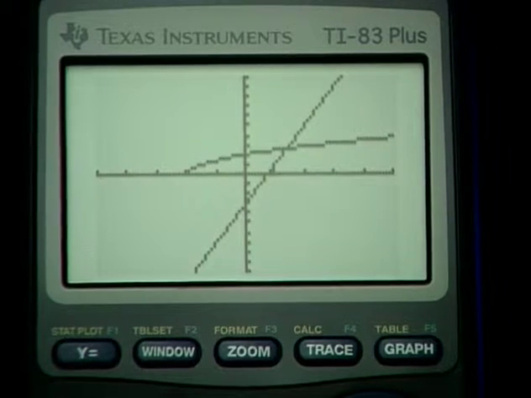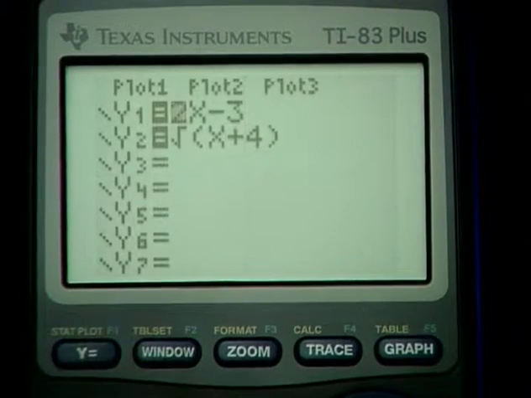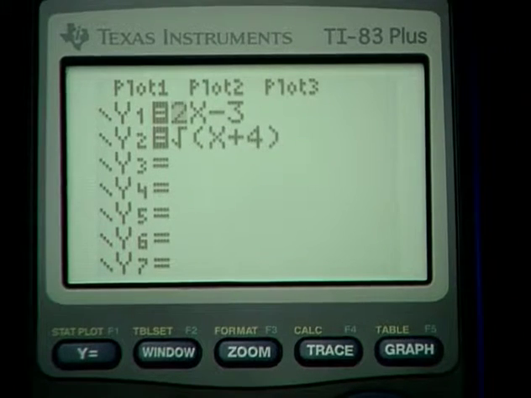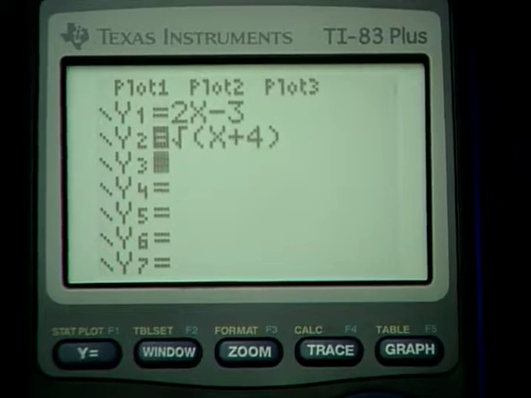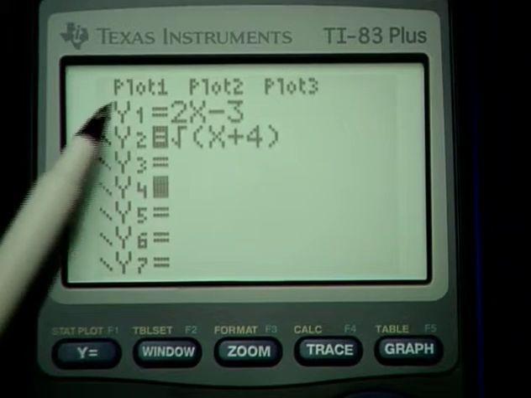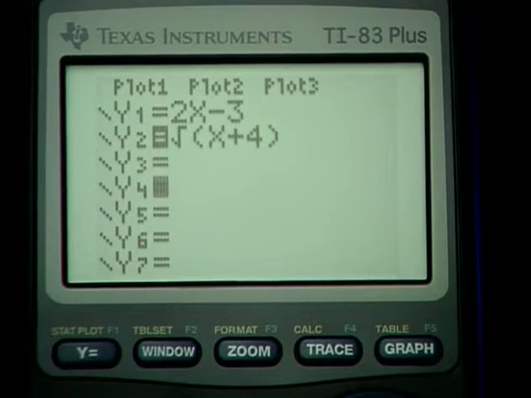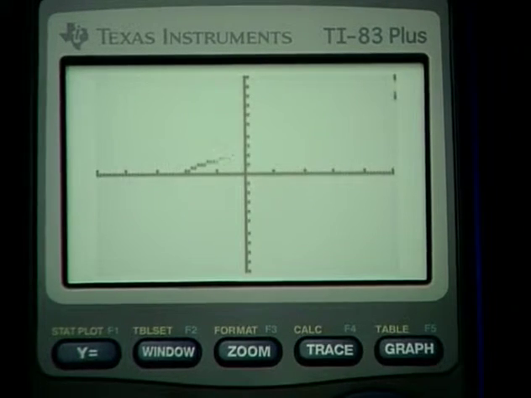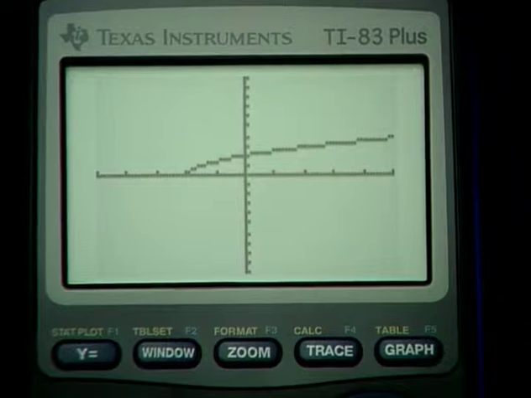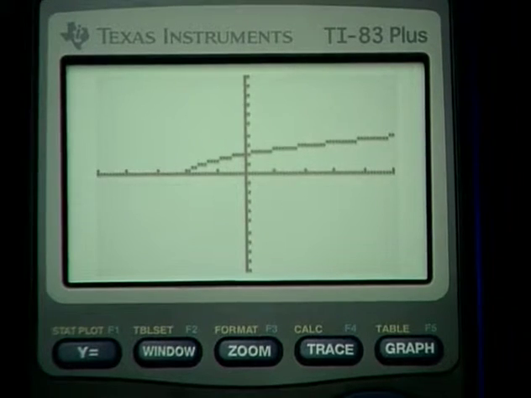If I want to look at only one of them, I can go back to y equals, and I can deselect one of these graphs by cursoring left, and while the cursor is blinking on top of the equal sign, press enter. Now notice that it causes the equal sign not to be selected here. So I'm deselecting that equation for graphing. I go back to the graph, and I have the graph of only the one that is selected. So I can select, deselect, as I see fit.